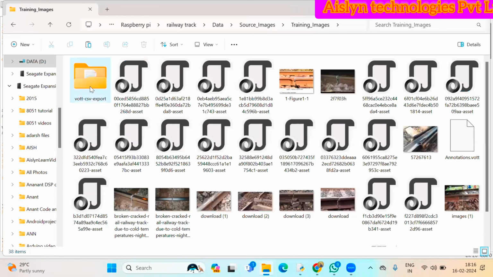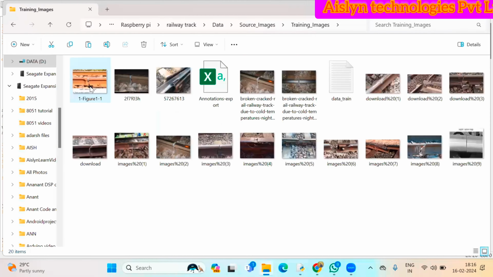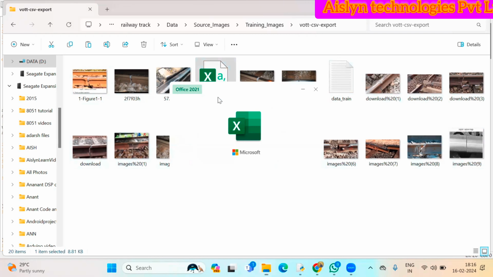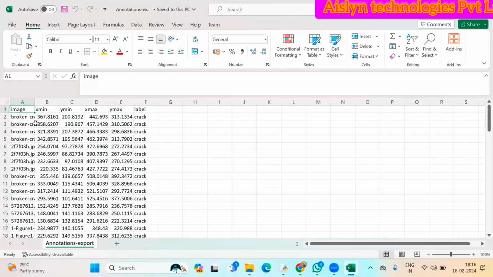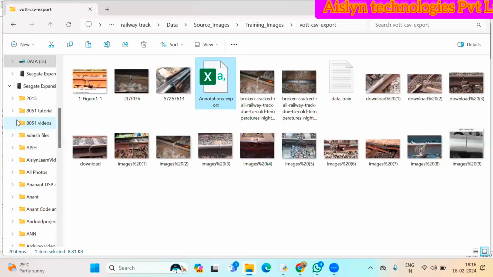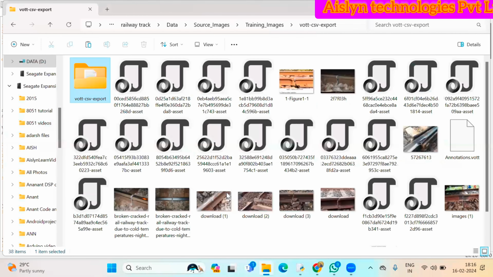So here we have the training images. These are all sample training images, and these are all annotations. There is an annotation toolbox online. Using that, I have annotated the data: image name, X min, Y min, X max, Y max, and the label. We can do this online, or we can get the data from a database. So this is the database.